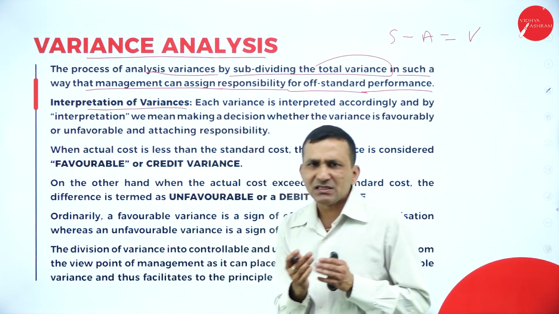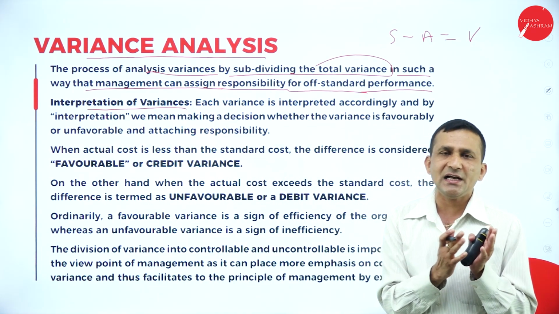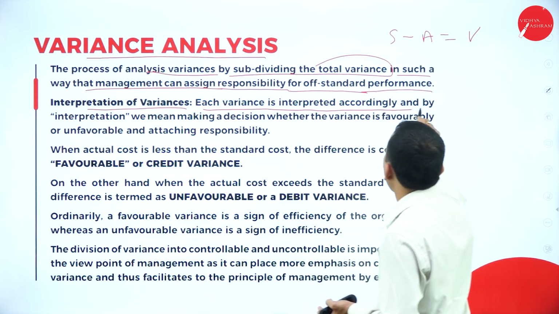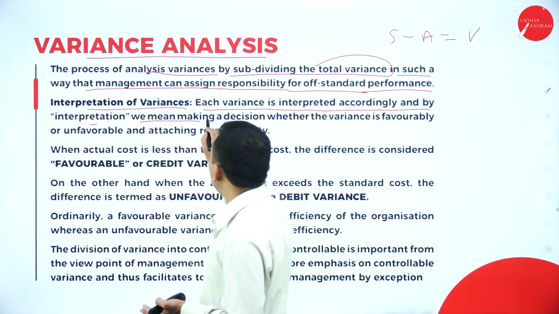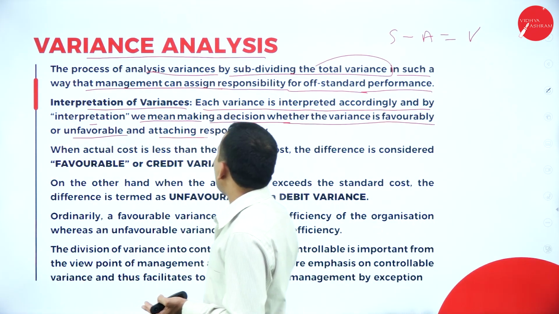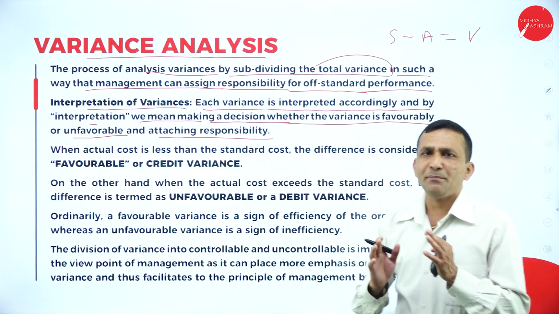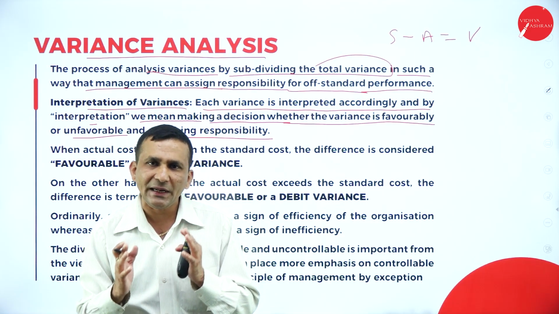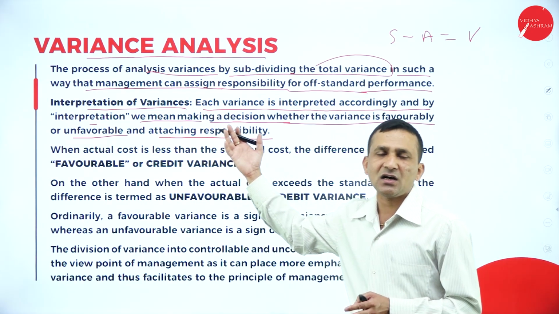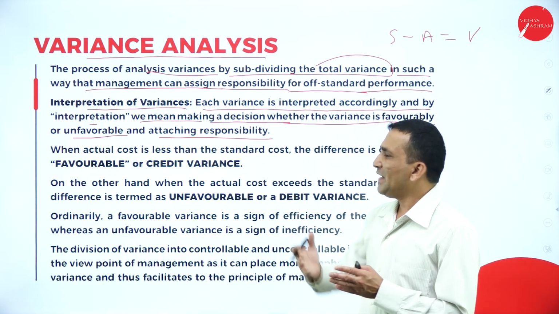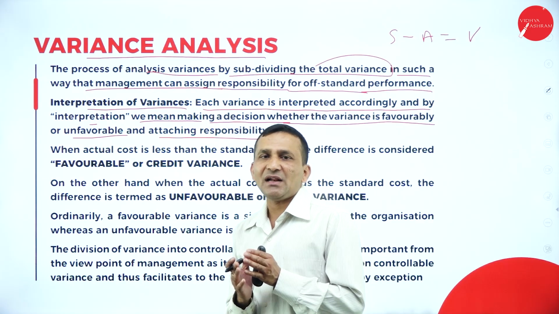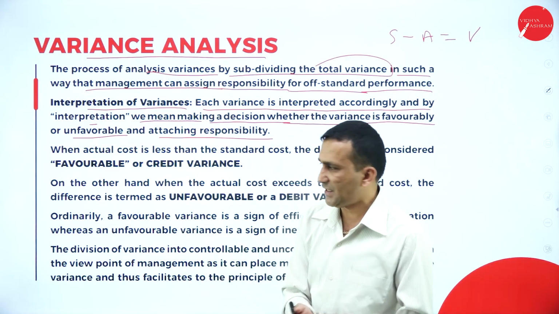Interpretation of variance. Once you get the difference between the standard as well as the actual, we need to interpret properly. Each variance is interpreted accordingly, and by interpretation we mean taking a decision on whether the variance is favorable or unfavorable, or attaching responsibility, because in the organization, everyone is equally important. We are completely focusing on manufacturing, because production-related cost control is what we are trying to ascertain. So it is everybody's responsibility, and that's why we are setting a standard. The standard is always compared with the actual, and then only we find the difference here.